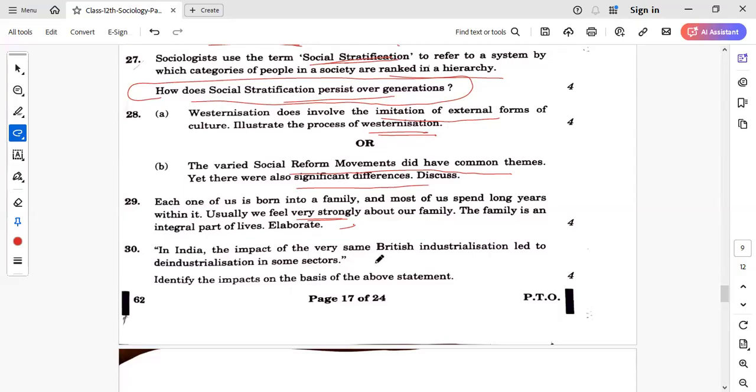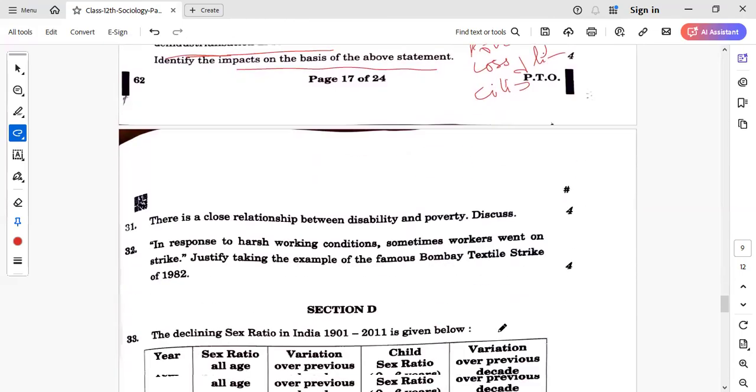Next is, in India, the impact of the very same British industrialization led to the deindustrialization in some sectors. So here you have to focus on where deindustrialization has happened, and identify the impacts on the basis of the above statement. So what was the impact? Impact was poverty. Impact was a loss of livelihood, right? Loss of livelihood. Impact was the loss of manufacturing cities as well, right? And another impact was burden on agriculture because of deindustrialization, right? So these 4 points you can write.